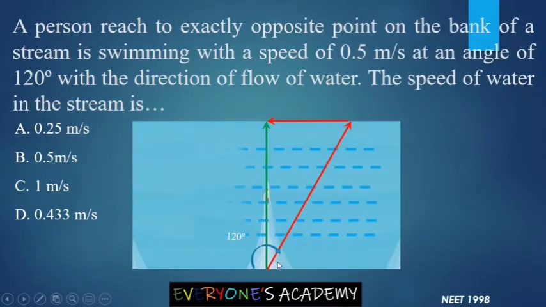So we know the swimmer's velocity is 0.5 meter per second. So this vector is given. Because this angle is 90 degree and total angle is 120 degree, this small angle will be 30 degrees. And in a right angle triangle, the side in front of the 30 degree angle is half of the hypotenuse. Here hypotenuse is 0.5 meter per second. So the opposite side of the 30 degree angle will become half of this, that is equal to 0.25 meter per second. So option A is correct.